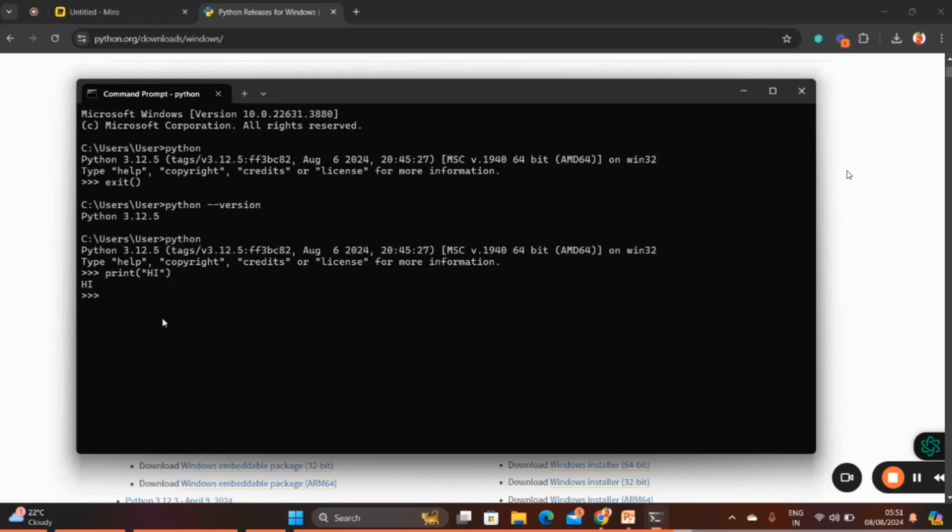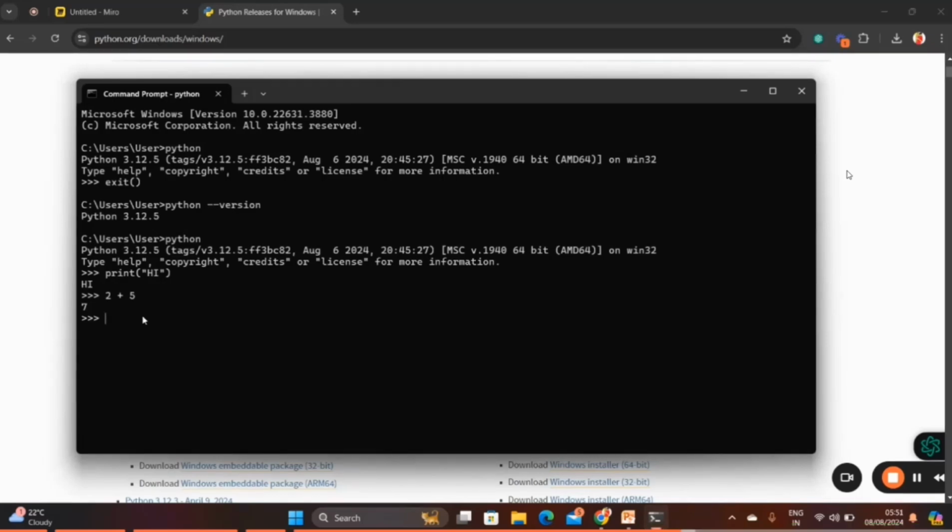This is simple. See, print hi, and it's going to give hi. This is how Python will execute. In the same way, if I give 2 plus 5, what is it going to give? It's going to give 7. That's it. Python is very simple. It can be easily understood, and it can easily execute in our system.